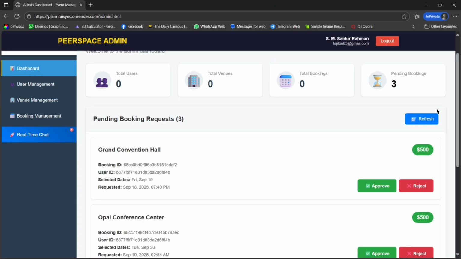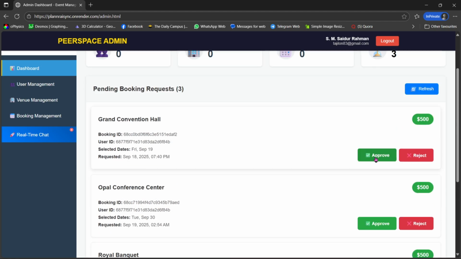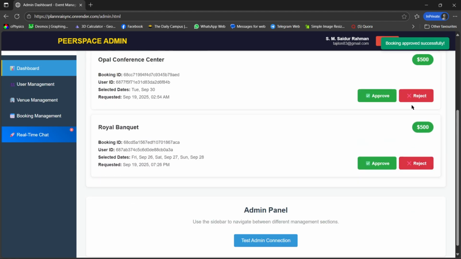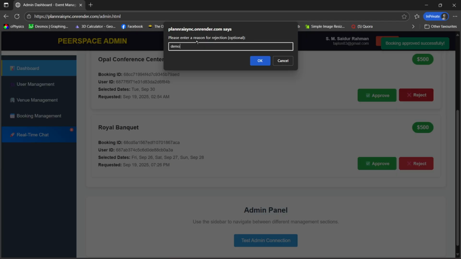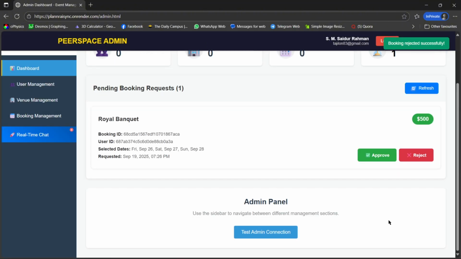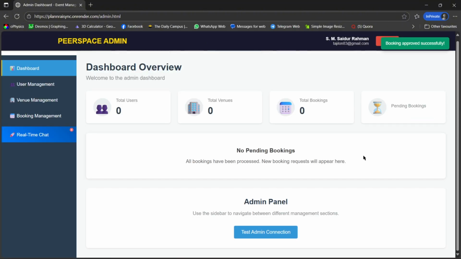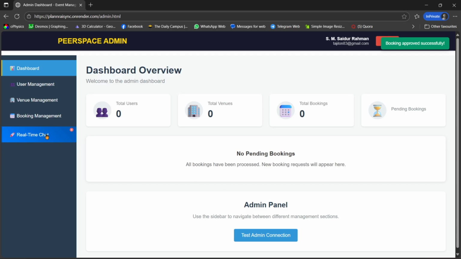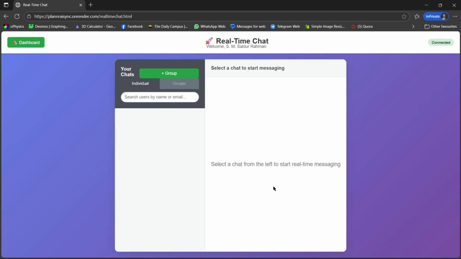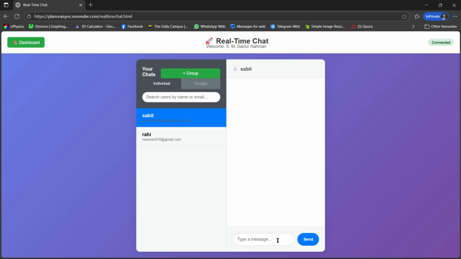Okay, now in the admin section, the requests I have made are pending, right now I have got 3 pending reviews. I can approve them. I can also reject them with a custom message or the reason for the rejection. When I approve them, it will create that event and then I can add the vendors there. I can also chat with my customers.